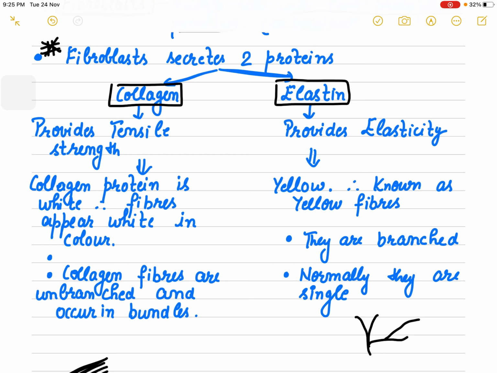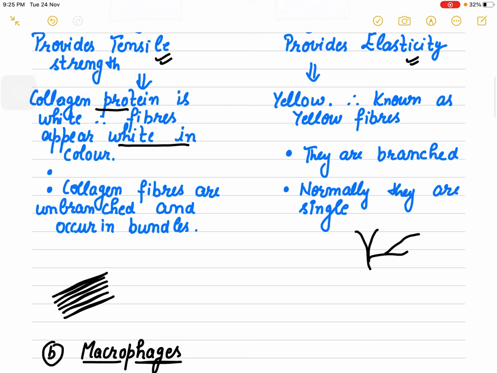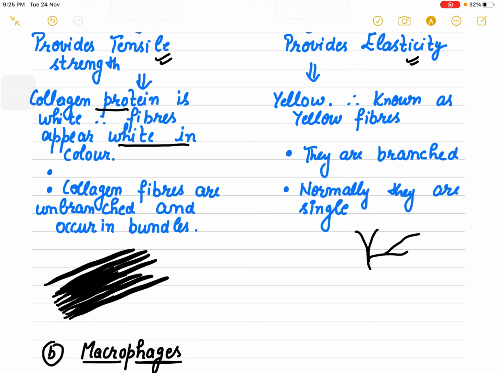Collagen provides very strong strength, and elastin provides elasticity. These fibers appear white in color because of the collagen protein. They are unbranched, and they occur in bundles. They do not appear as a single fiber, they appear in bundles.